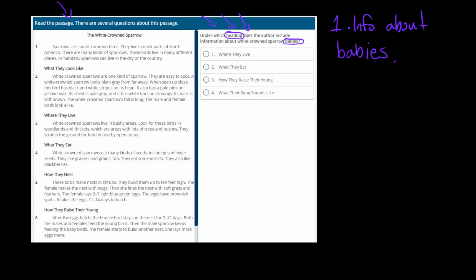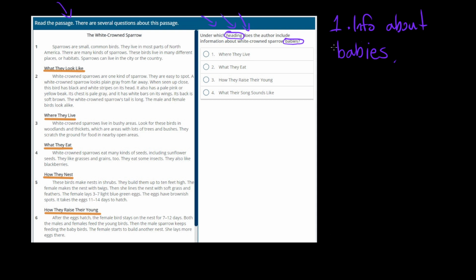Well, if you're wondering what a heading is, these are headings. This is a heading. And this one right here, that's a heading. Okay, so headings tell us what the information coming after is going to be about.